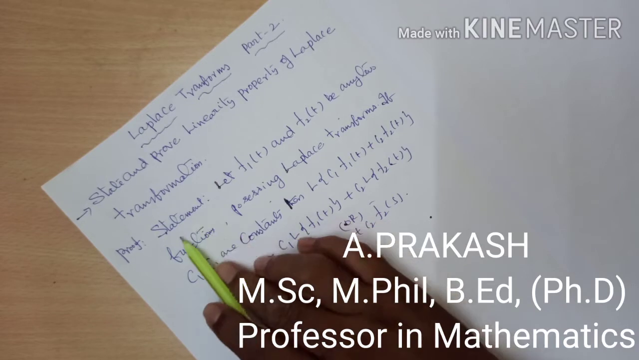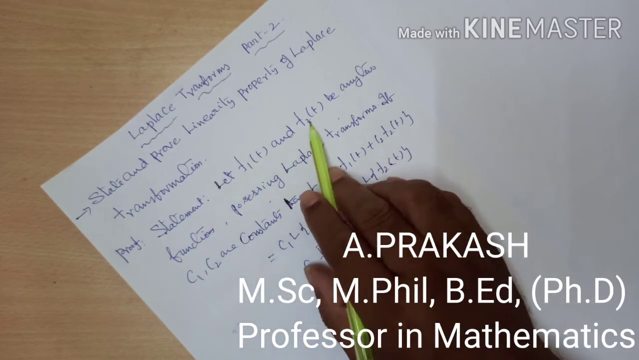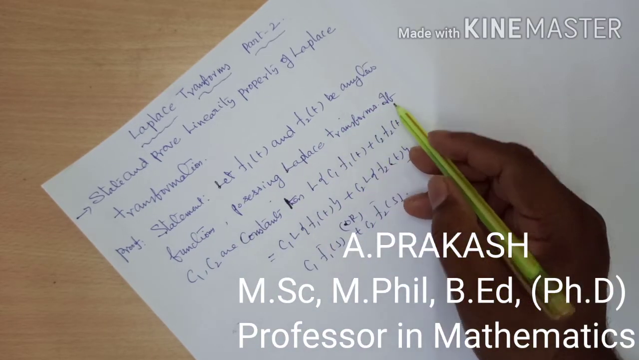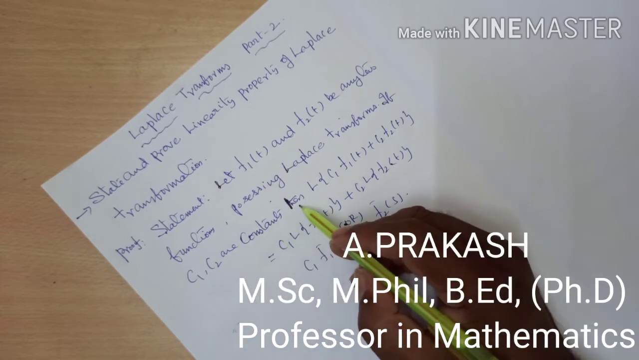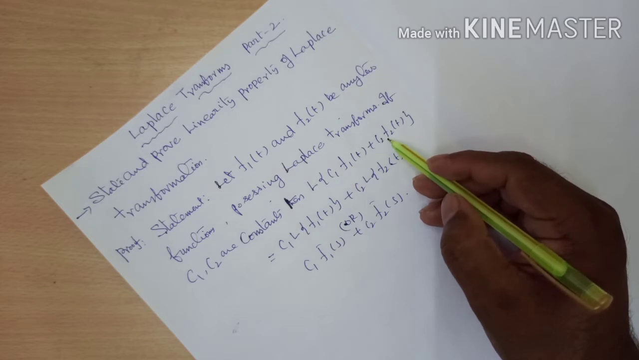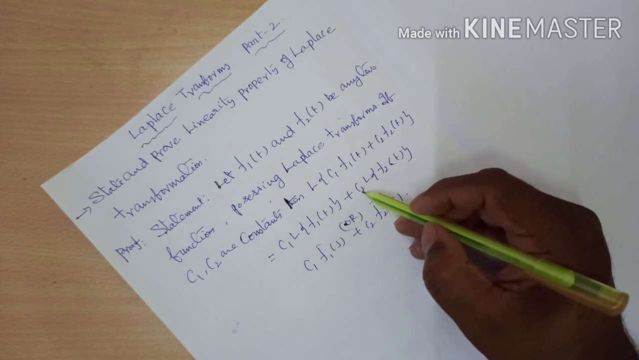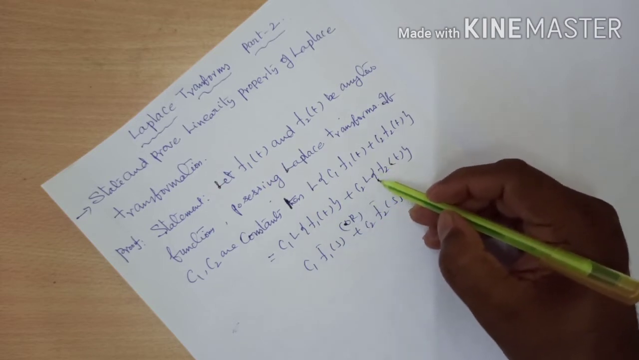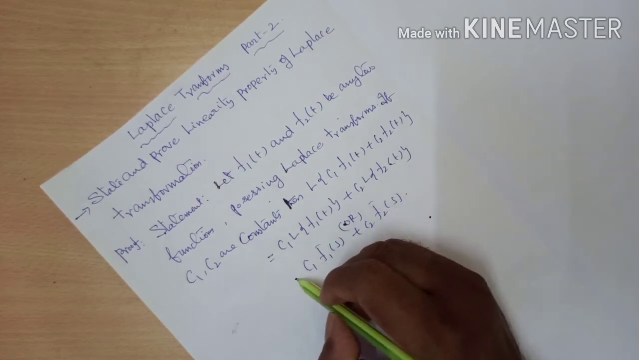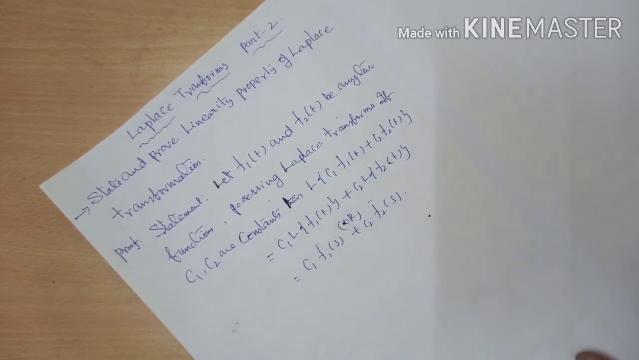The statement of the Laplace transformation's linearity property is: let f1 of t and f2 of t be any two functions possessing the Laplace transformations. If c1 and c2 are constants, then L of c1 f1 of t plus c2 f2 of t is equal to c1 into Laplace transformation of f1 of t plus c2 into Laplace transformation of f2 of t. Otherwise, c1 into f1 bar of s plus c2 into f2 bar of s.